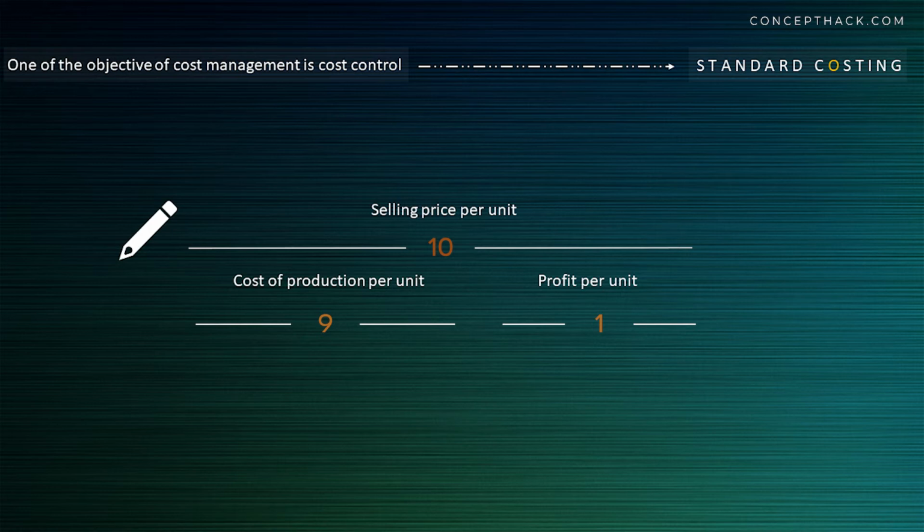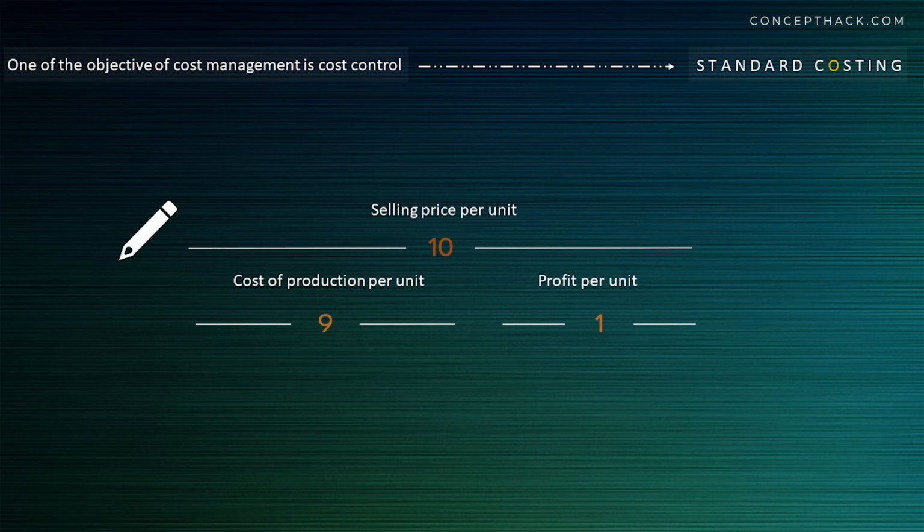Standard costing not only helps in reporting the variance, but also helps you to find out the reason for the variance in the cost. Now just imagine you're producing 100 different types of products with different selling price, with different cost of production. In such complex environment also, standard costing will be used, and it will help you to control the cost. In real life, company does not have control over the selling price.